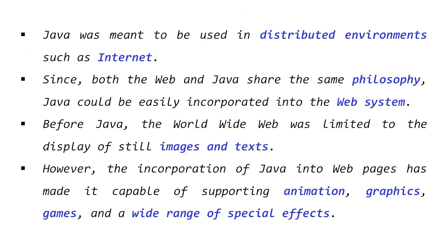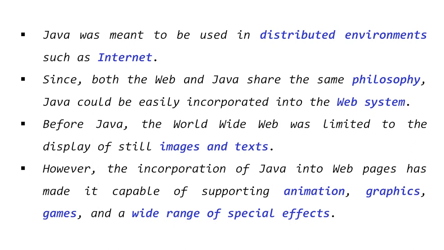Before Java, the World Wide Web was limited to the display of still images and text. Only some of the contents were visible, that is images and texts, means no dynamic content was there on the web before Java.